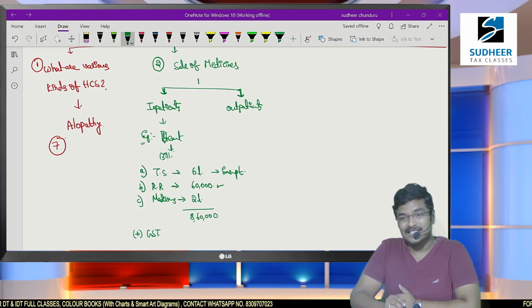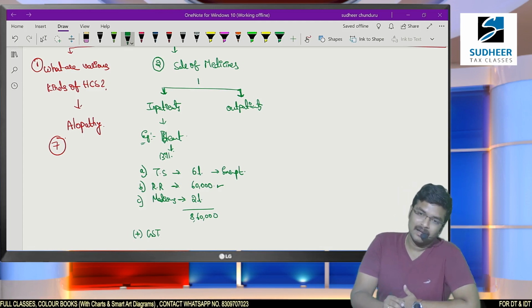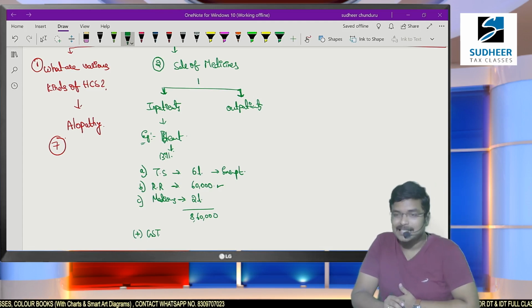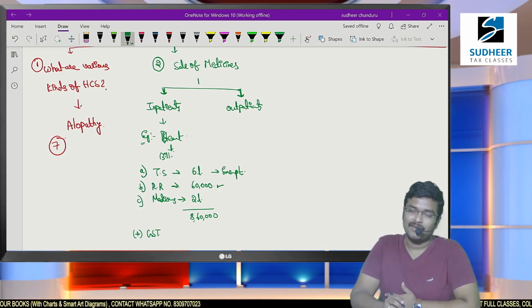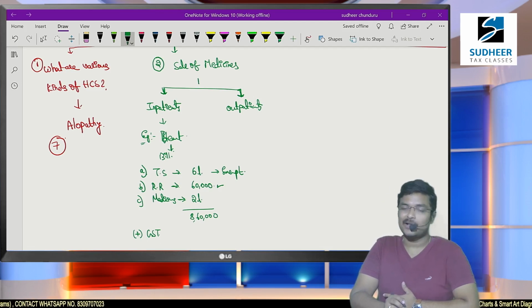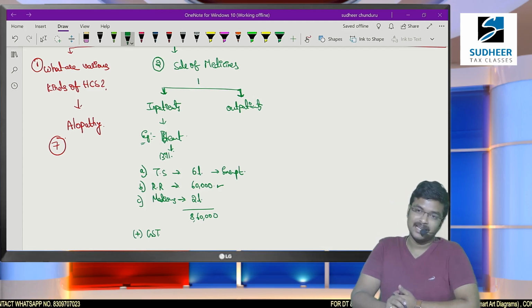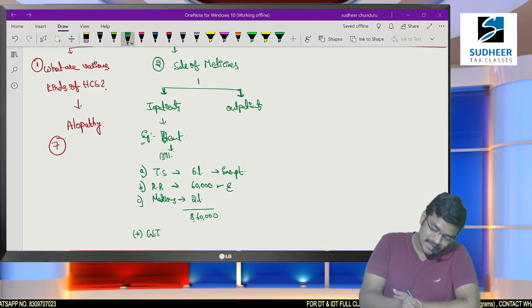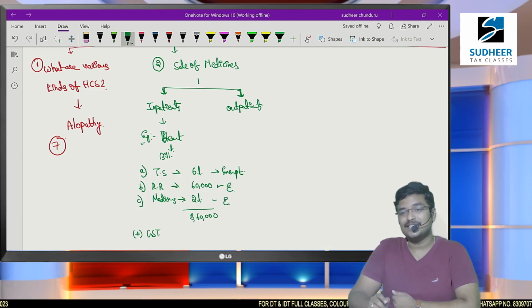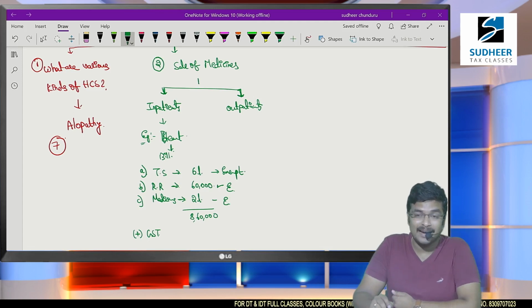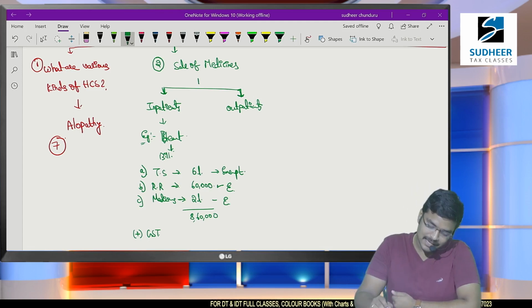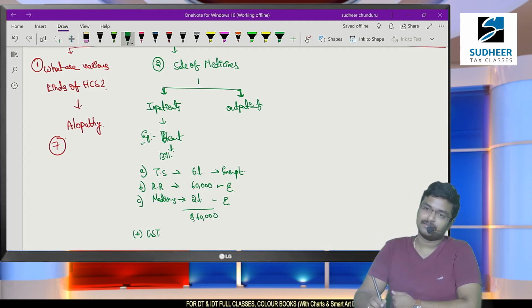Composite supply we have to classify by its principal supply. Here what is the principal supply? Treatment is the principal supply. Why are we going to the hospital? Not because the hospital room is very neat. Since the treatment is needed, we are entering the hospital. So treatment is the principal supply. Since treatment is exempted, this room rent is also exempted. Same thing in case of medicines also. The medicines which were sold to inpatients are also exempted from GST.